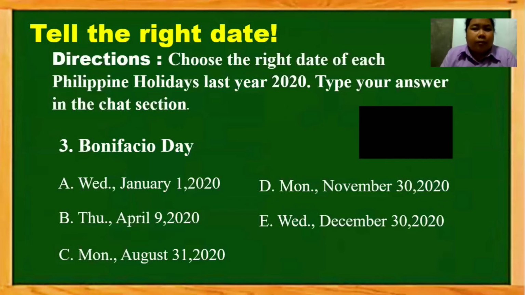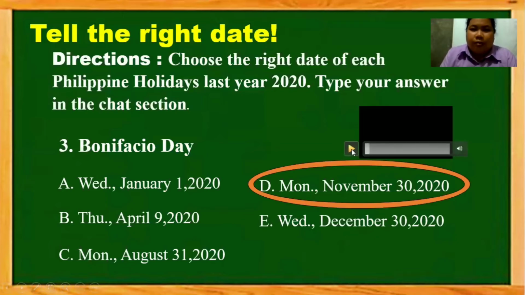For number 3, we have Bonifacio Day. Type your answers now. And the answer is letter D, Monday, November 30, 2020.